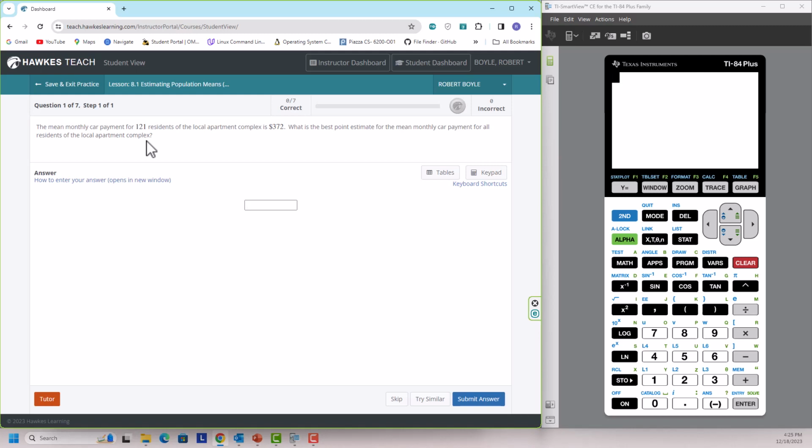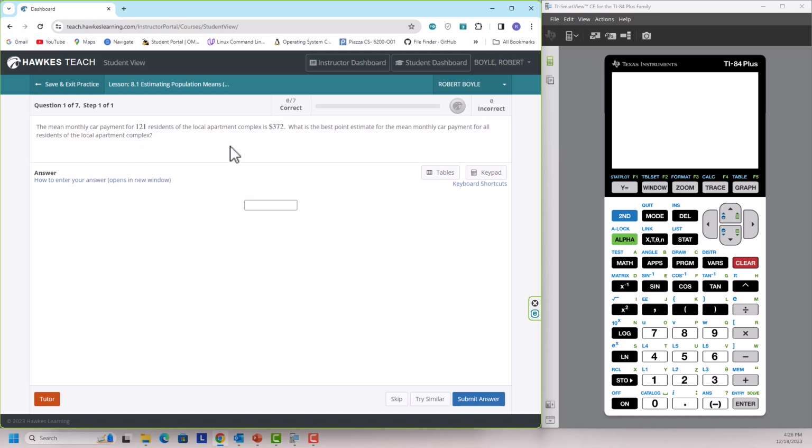Here they want you to come up with the best point estimate for the mean monthly car payment. So let me just go ahead and read through this. The mean monthly car payment for 121 residents of a local apartment complex is $372. What is the best point estimate for the mean monthly payment for all residents in the local complex?